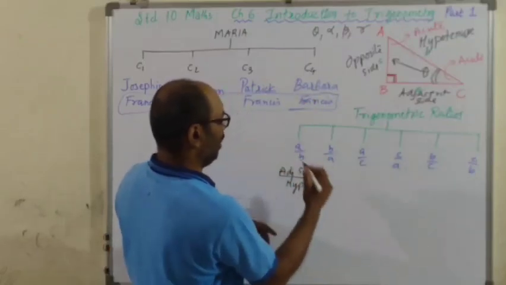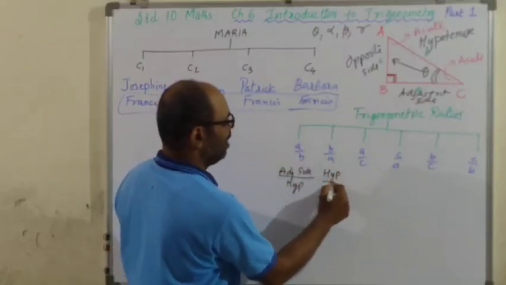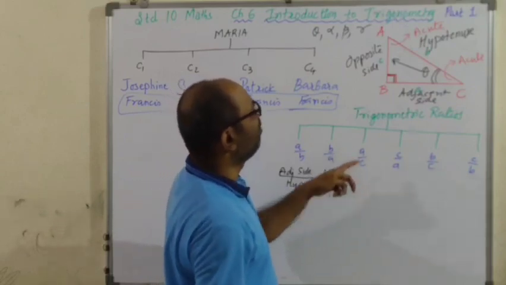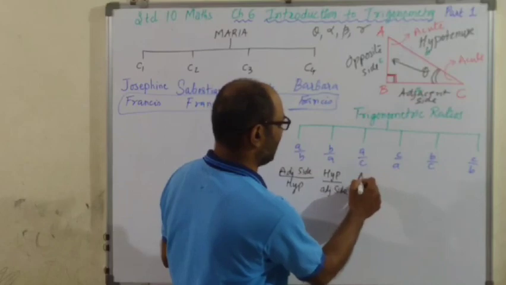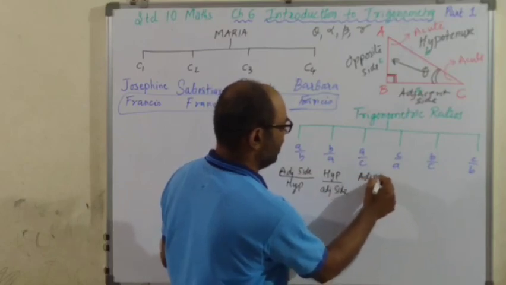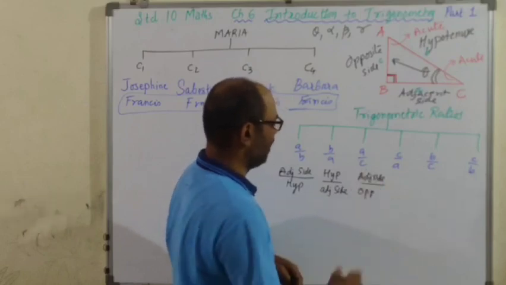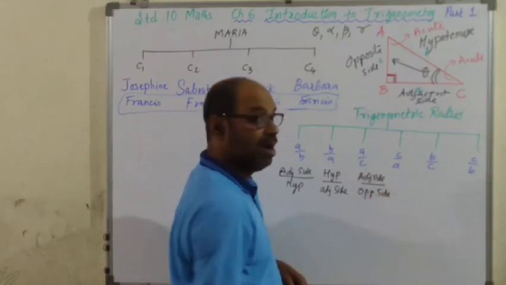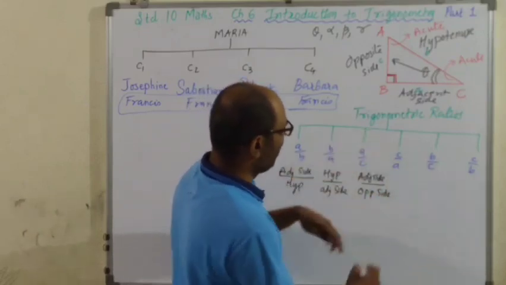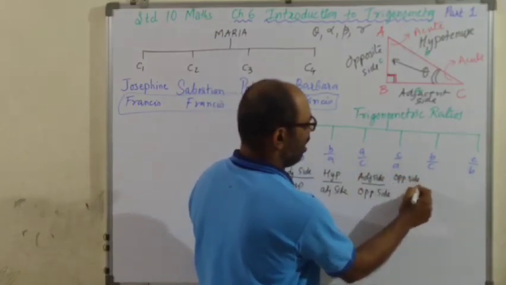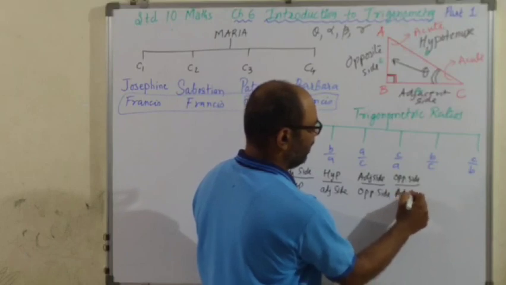चलिए, ये उसका उल्टा है. So hypotenuse upon adjacent side, right? A upon C. A is again adjacent side. A is adjacent side upon C, that is opposite side. All right, adjacent side upon opposite side. C upon A, उसका inverse है, so opposite side upon adjacent side.